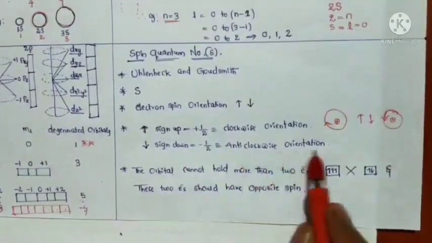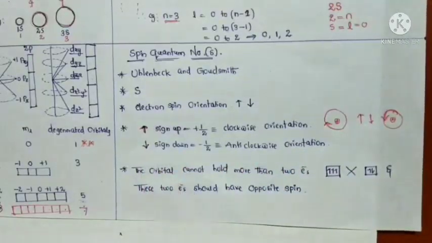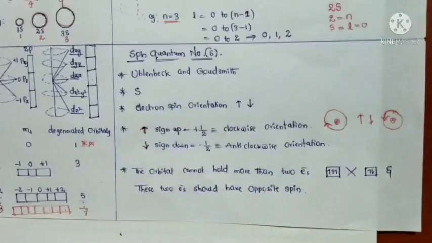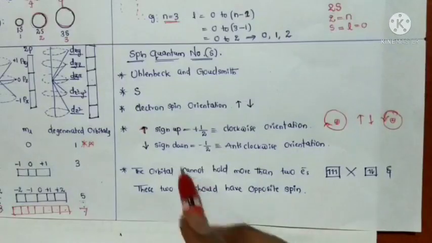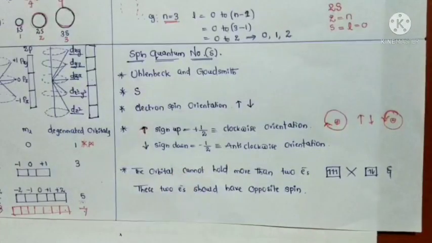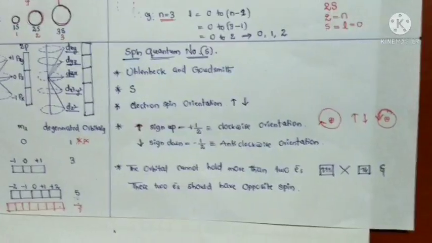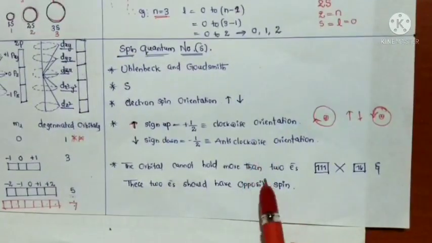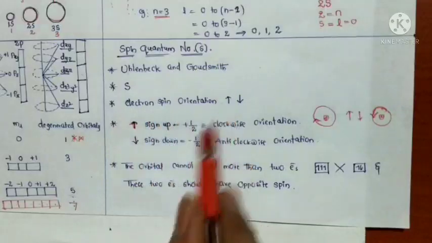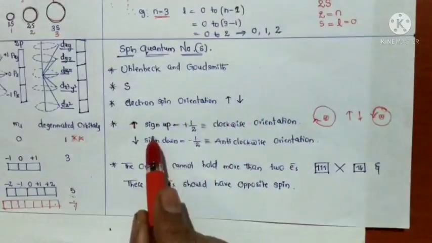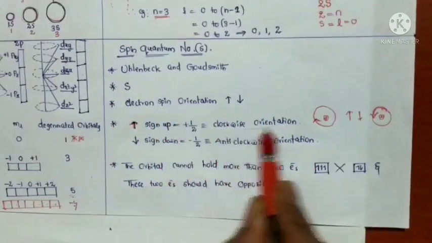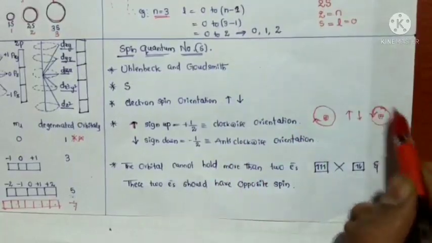Anti-clockwise orientation means a downward sign. So this is the information about spin quantum numbers. An electron has only 2 orientations: one is the up sign, a clockwise orientation, and the other is anti-clockwise.